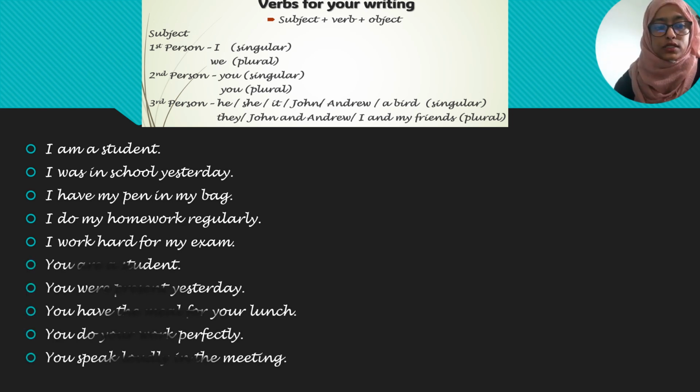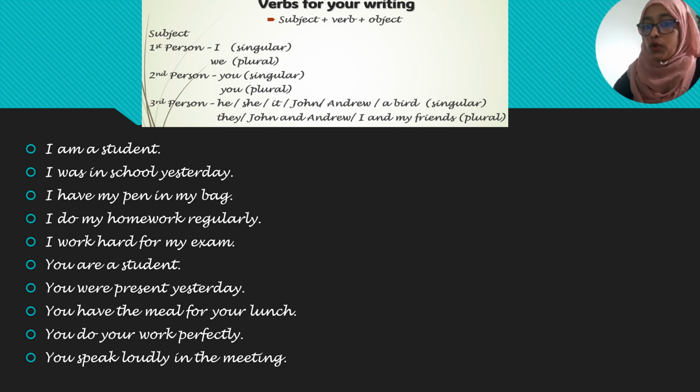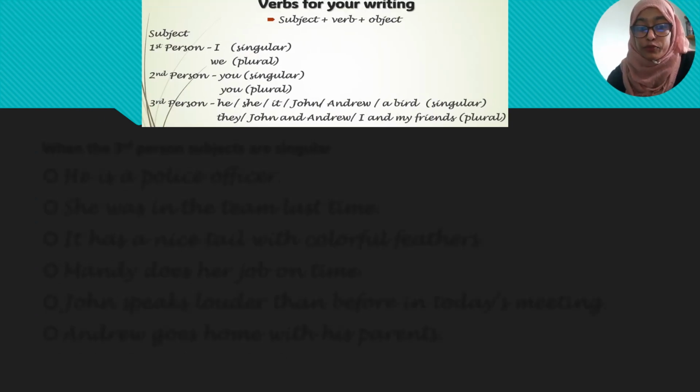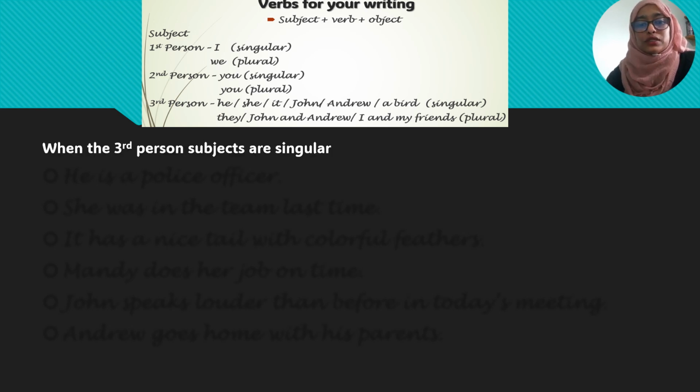Okay, let me give you some examples with the second person. You are a student. It doesn't matter whether you is singular or plural, you are a student, or all of you are students. It will take the plural verb are. You wear, you have. Maybe you are singular, but you have. Maybe all of you are plural, but all of you have. It takes all as plural verbs. You do, you speak. But when it is about the third person, the third person singular subject, you really have to think.